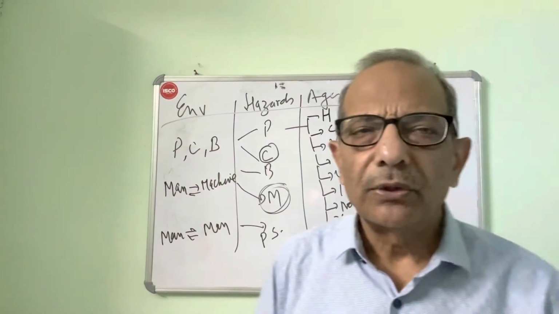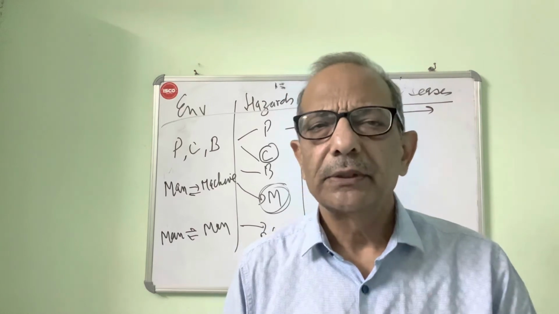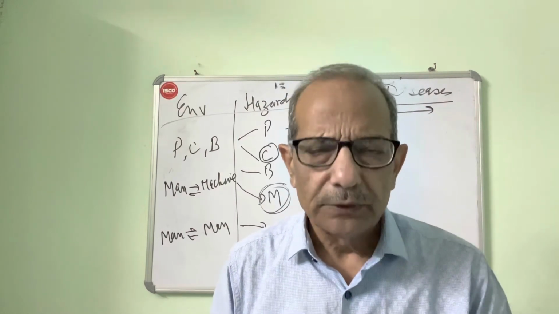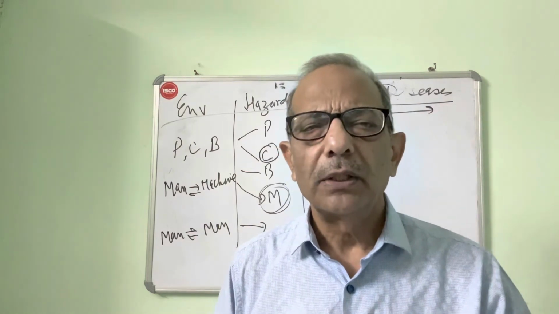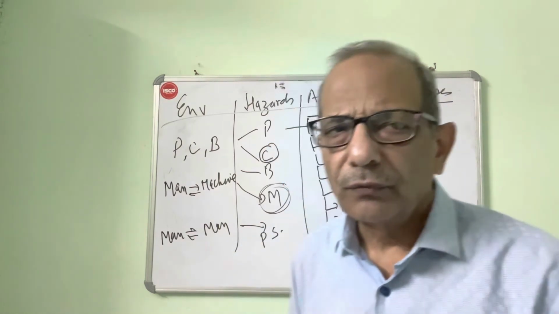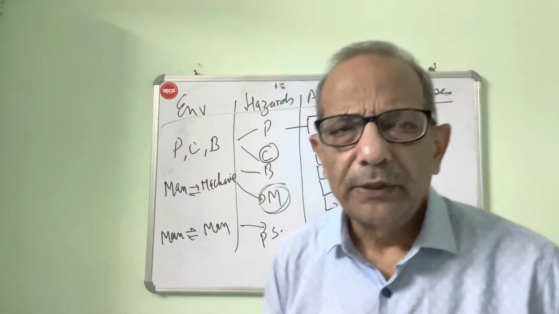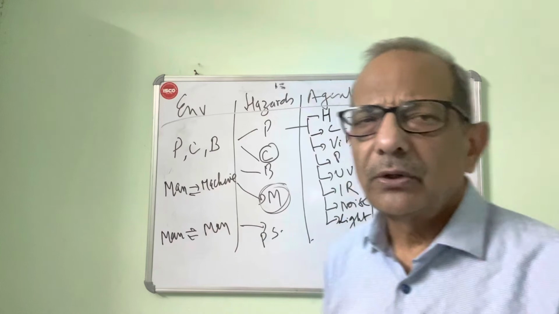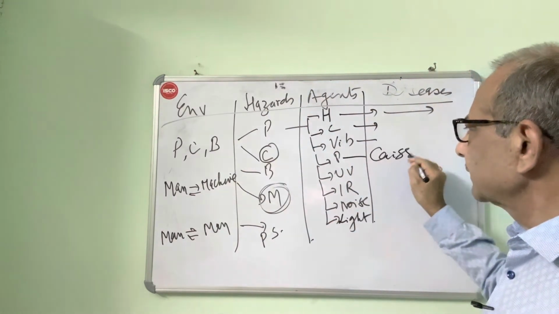Vibrations. Vibration causes a disease which is described in Park, our textbook, as white fingers. Another name for this is Raynaud phenomenon or Raynaud disease. So vibrations, just remember, is related with white fingers, Raynaud disease, Raynaud phenomenon. Pressure is related with Caisson's disease.